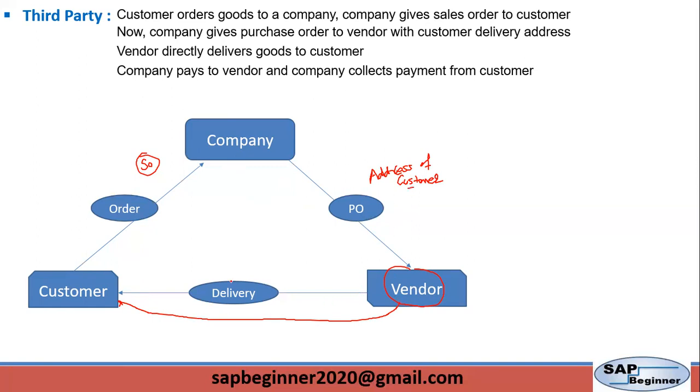So the customer orders goods at the company, the company gives a sales order to the customer and a purchase order to the vendor with the customer delivery address, and the vendor directly delivers the goods to the customer. The company pays the vendor and collects the payment from the customer. So that is third party.